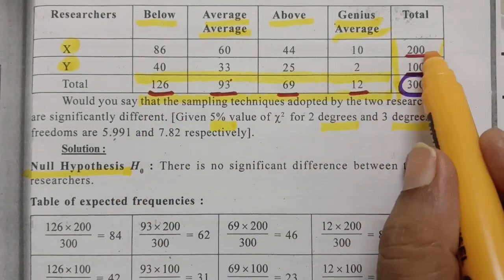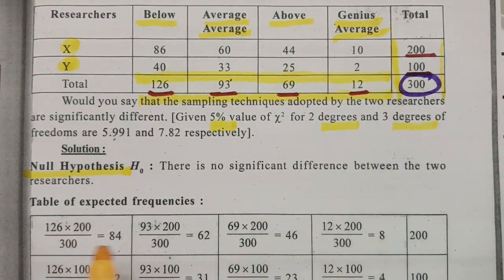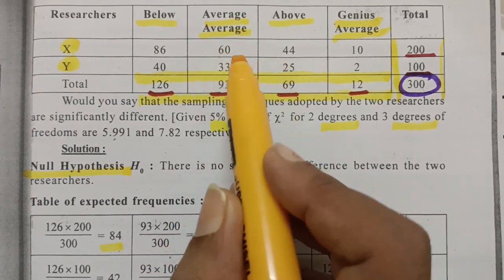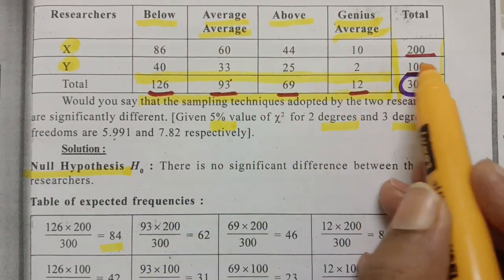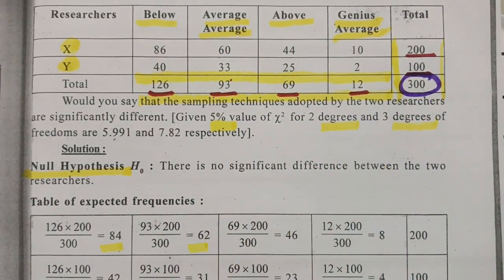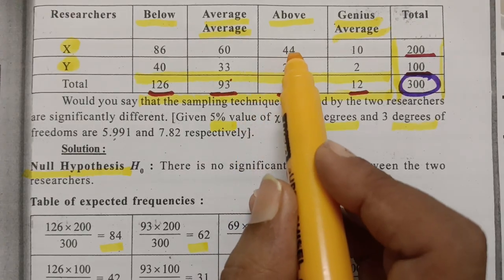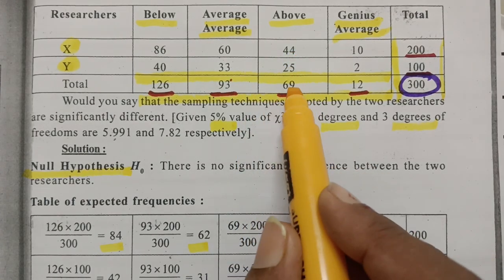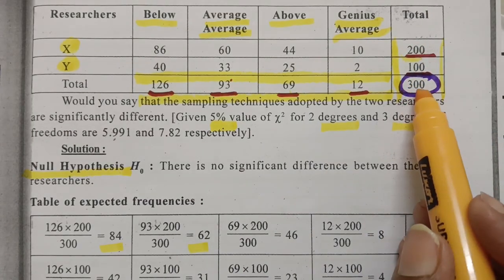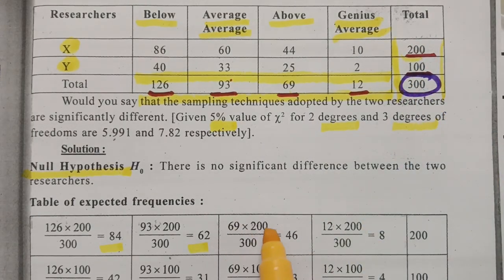See, this is 126 into 200 divided by 300. The value is 84. And the next one for 60, this is 93 into 200 divided by 300. The value is 62. And for 44, see here, the column total is 69 and the row total is 200 divided by the grand total 300. 69 into 200 by 300, the value here is 46.